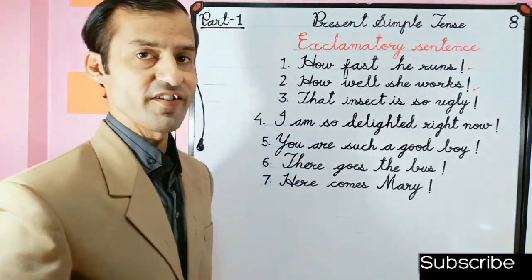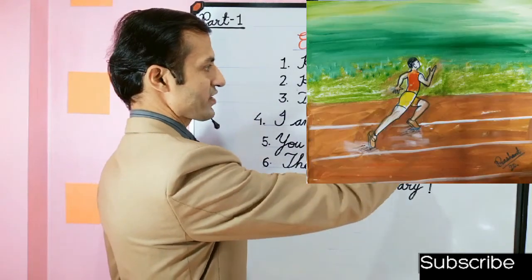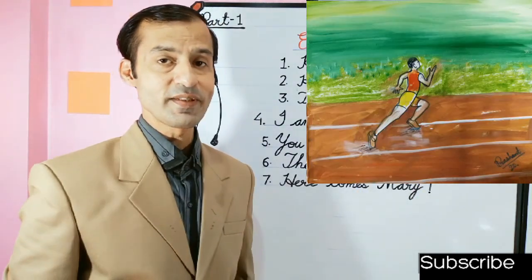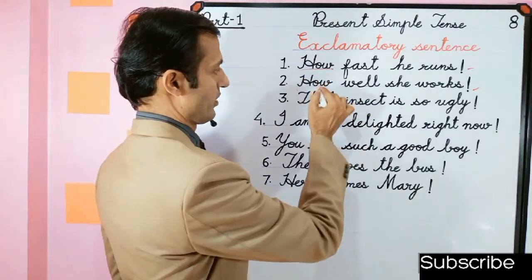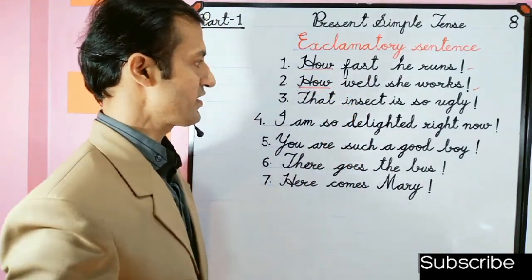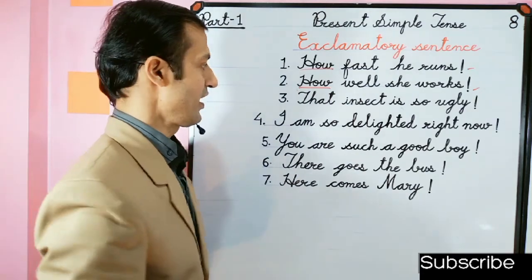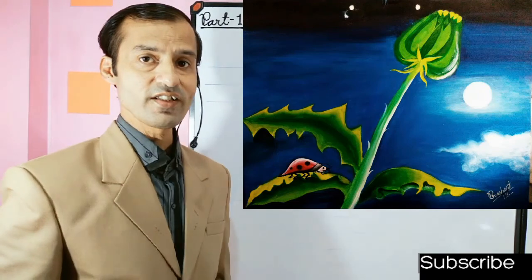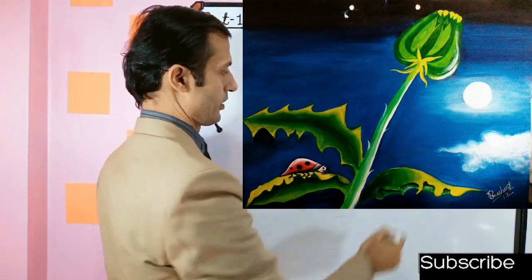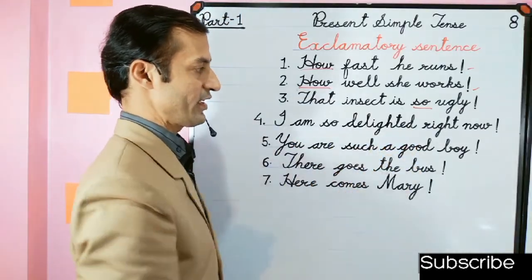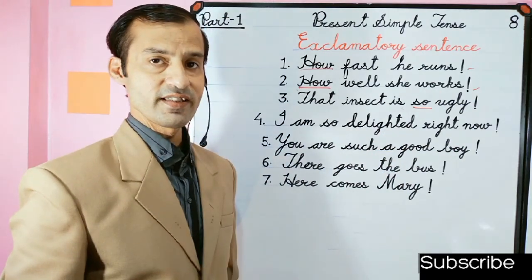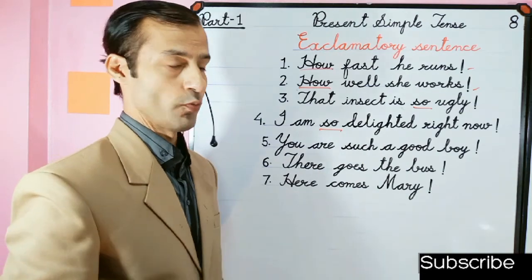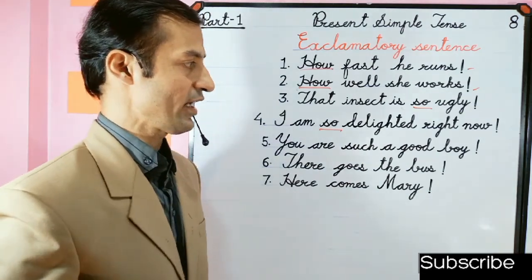Have you seen the first sentence, how fast he runs. This exclamatory sentence begins with how. How fast he runs, how well she walks. And the third sentence, that insect is so ugly. This sentence contains so. And I am so delighted right now. This sentence is expressed by so.